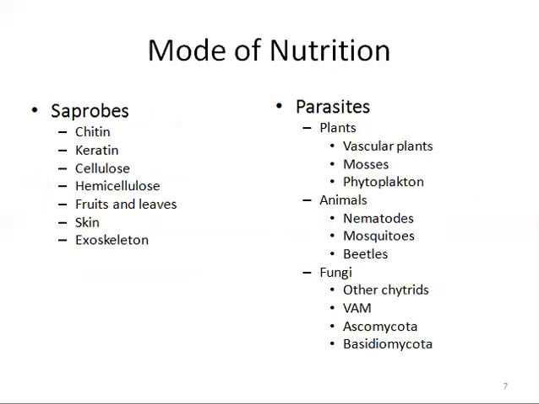Now moving towards the modes of nutrition. They are saprobes as well as parasites. They are the primary invaders to decompose any substrate. It means that if there is any organic matter present on earth, then the first organisms that will attack the organic matter are these organisms, the chytrids.